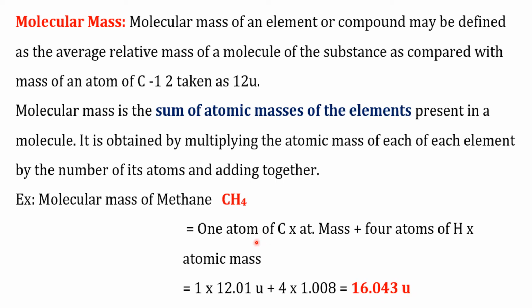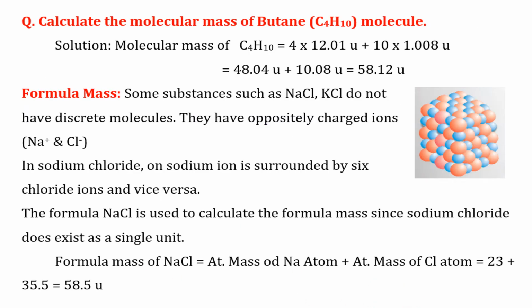Thus molecular mass of methane is 16.043 units. Now let us do a small problem. Calculate the molecular mass of a butane C4H10 molecule. Molecular mass of butane equals 4 atoms of carbon into its atomic mass plus 10 atoms of hydrogen into its atomic mass. Thus molecular mass of butane is found as 58.12 units.